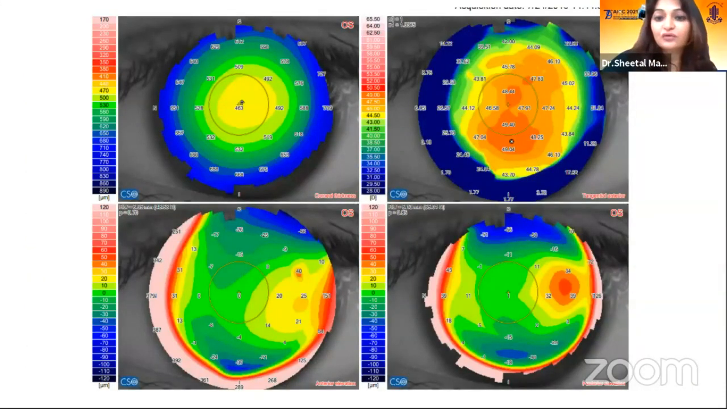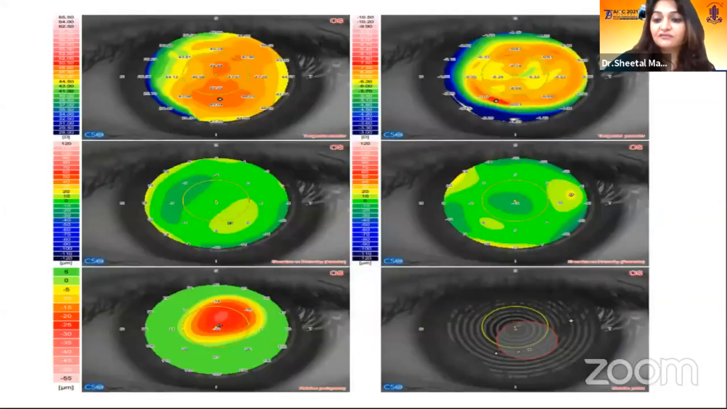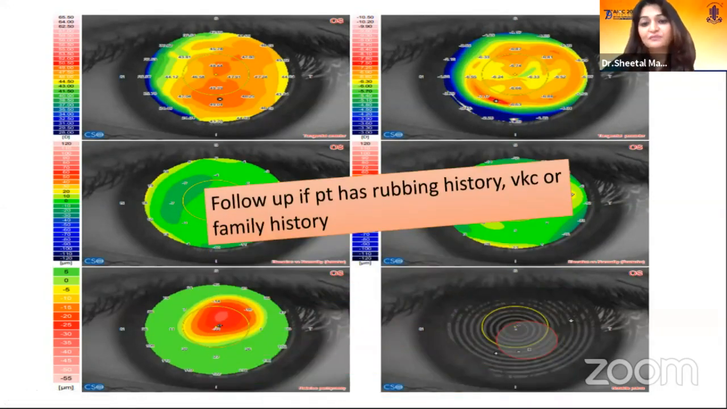This is a case where you can actually see the inferior steepening on the curvature, but the elevation maps seem to be normal, but the machine gives it as suspect keratoconus. If you see these notable points, they are straddled away, so it may not be a case of keratoconus, and it just shows as keratoconus because of a thin pachy, which was something like 460. But if this was a child, I would still follow up this case and see whether it is progressing or not.